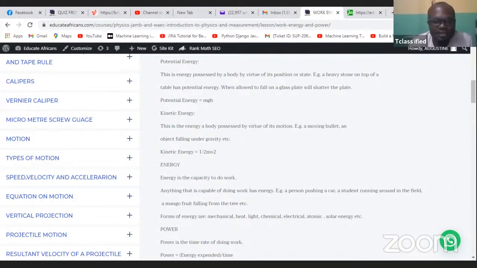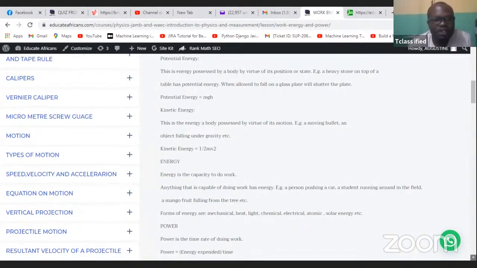What is energy? So energy is the capacity to do work. Today's lecture, we've already finished simple machine. Now we are into work, energy, and power. We've treated work, we are now into energy. So after that, we'll look at power, okay? So what is energy?